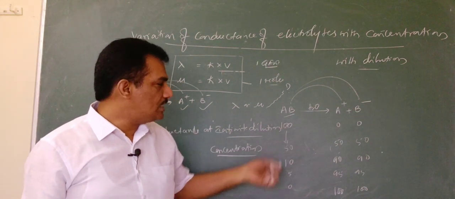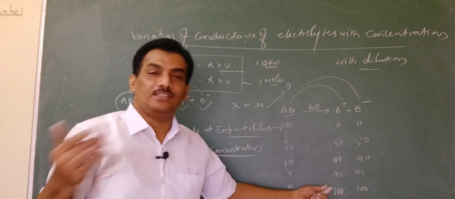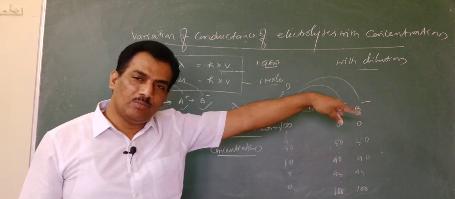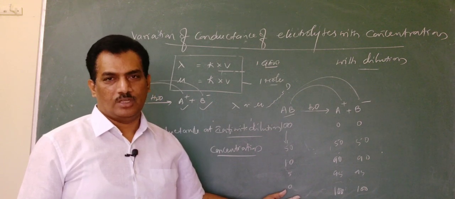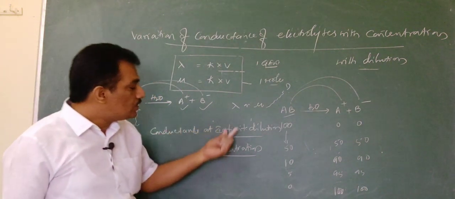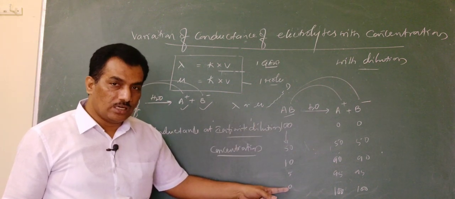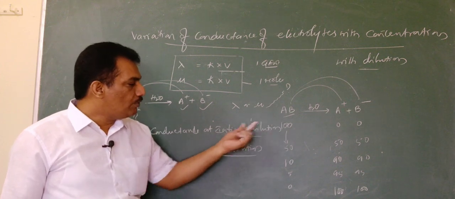One is the electrolyte concentration, the other is the ionic concentration. The ionic concentration is reaching maximum and the electrolyte concentration is becoming 0. So where the electrolyte concentration becomes 0, that is, 100% ionization takes place, it is said to be infinite dilution.